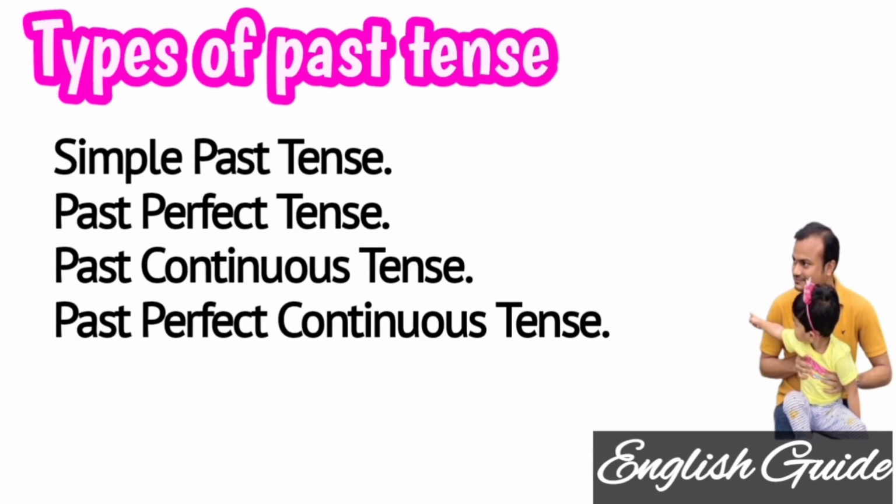If we categorize the past tense, we have four forms of past tense based on the nature and formation: simple past tense, past perfect tense, past continuous tense, and past perfect continuous tense. We will discuss each section in detail, the formation, structure, examples, everything, so it will be more clear to us.